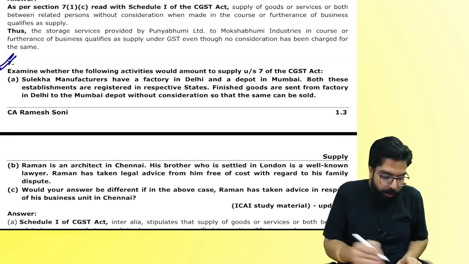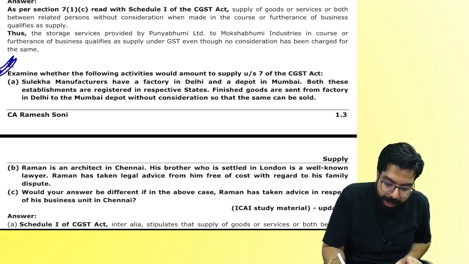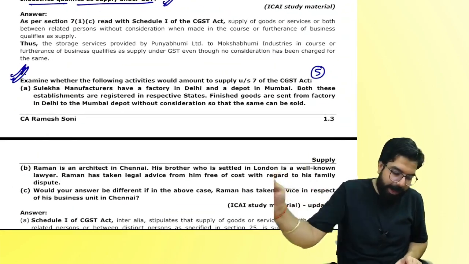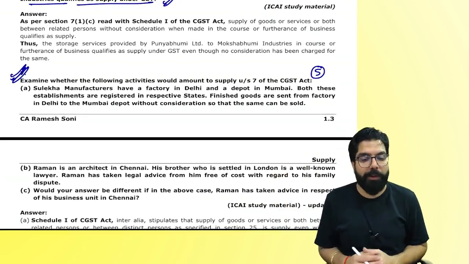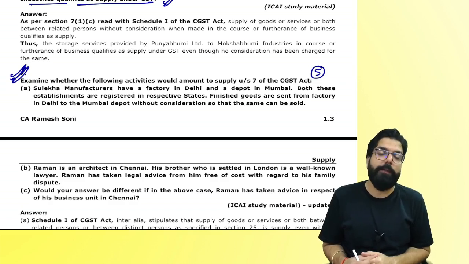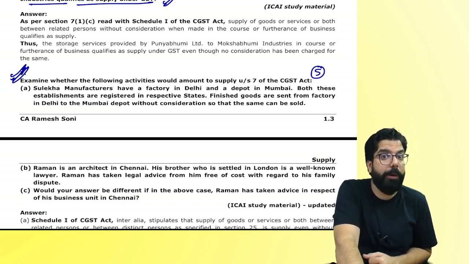Okay, everyone. Now, apply. Tell me whether supply, not supply, and write your answer. I'll give you 5 marks for this, 2.5 and 2.5. I want you to pick up your pen and write the answer now. Write bad, no problem. I'll pause the video, people watching at home. I'll give you 5 minutes, write your answer, and then we'll compare. People watching at home, remember, it's very important to write. Pick up your pen and write now.